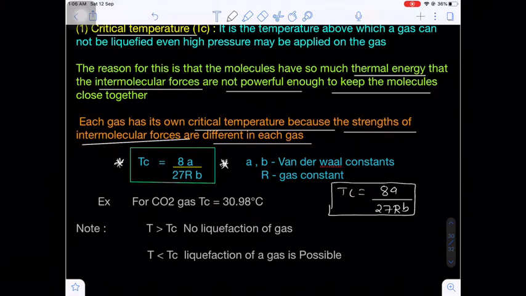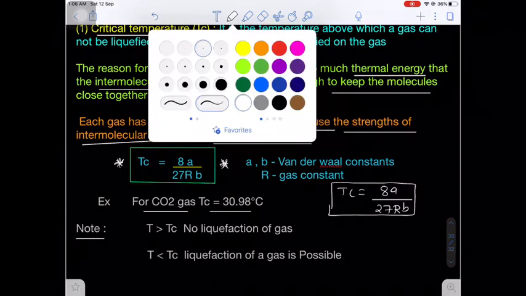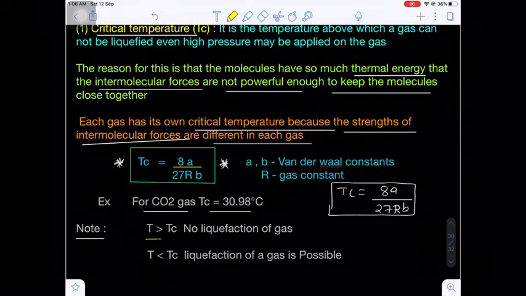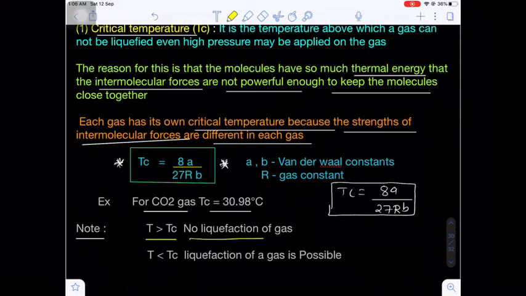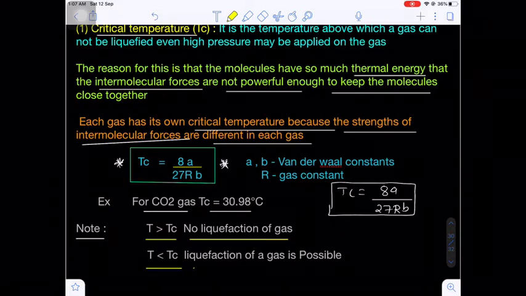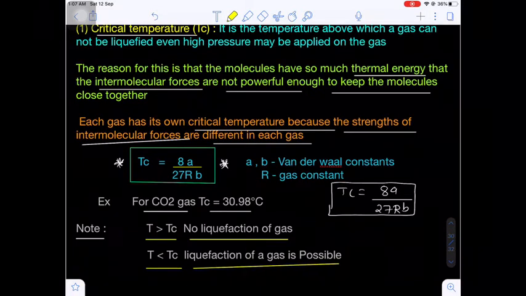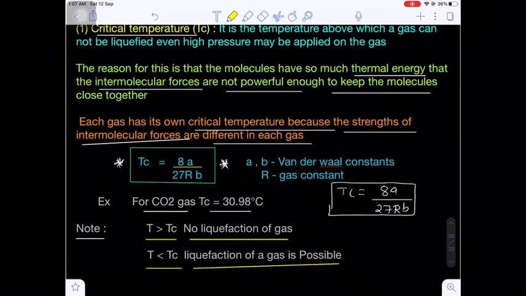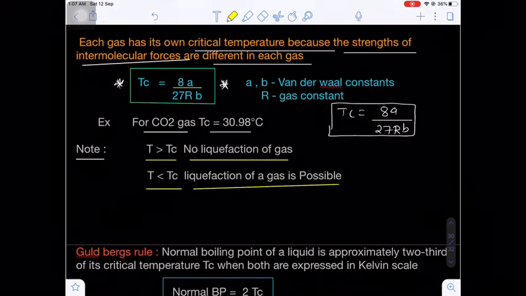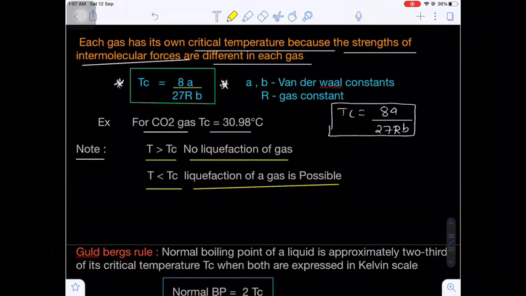Now here, in case of carbon dioxide gas, the critical temperature value is 30.98 degrees Celsius. And here one important note is there. What is the note here? If the temperature of a gas is above the critical temperature, is it possible to liquefy the gas? No, not possible. If the temperature is less than the critical temperature, is it possible to liquefy the gas? Yes, the gas can be liquefied if the temperature of the gas is below the critical temperature. And if the temperature of the gas is above the critical temperature, the gas cannot be liquefied. That means here the temperature is a predominant factor over the pressure.